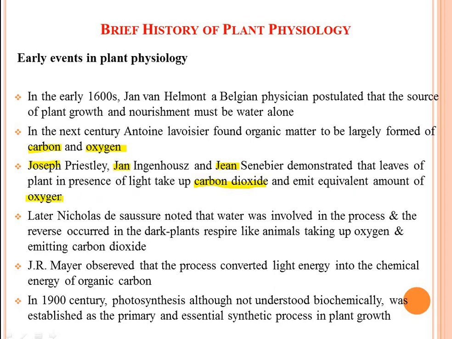Where does this oxygen come from? It actually comes from the photolysis of water. Therefore, water is very essential for photosynthesis. Photolysis of water means water gets split. H2O gets split into hydrogen, two electrons and half an oxygen molecule.